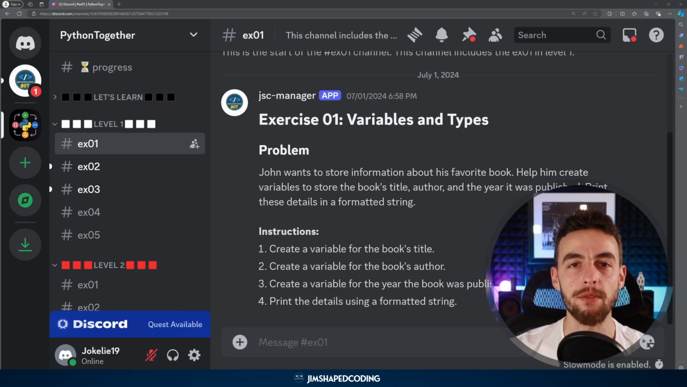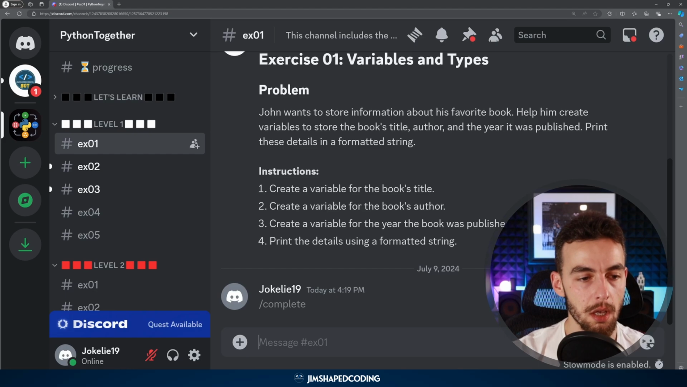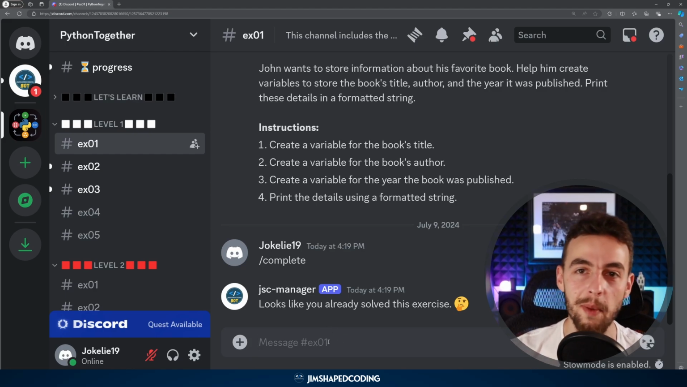Now the other command that is available in these exercise channels is the /complete command. So if we go ahead and say /complete, then it's going to try to mark this exercise as completed, and since I have already sent the /complete command once, I receive this message back. But this is basically what marks an exercise as solved, so that you know not to come to it to solve it again, alright? And obviously there are going to be more commands in the future, okay? So we are just showing the basic actions that you can do.